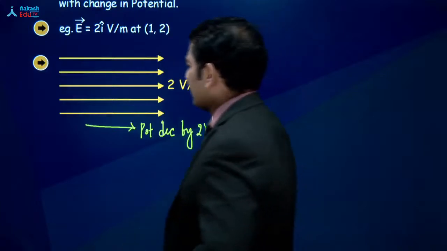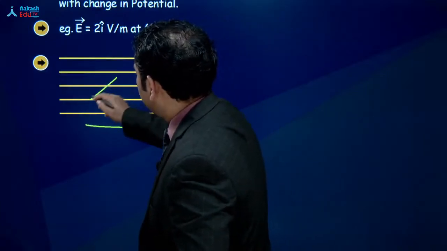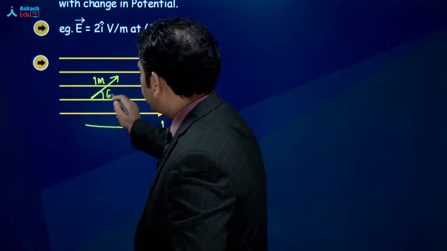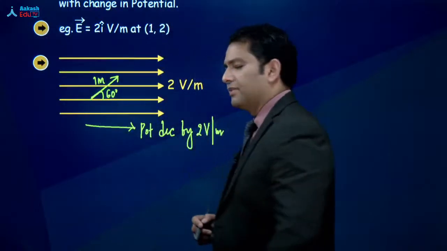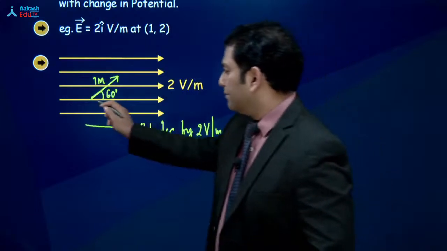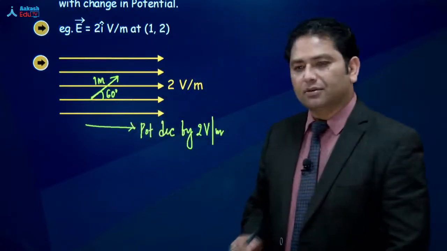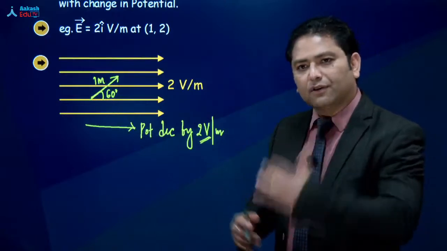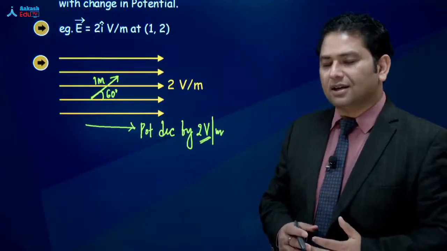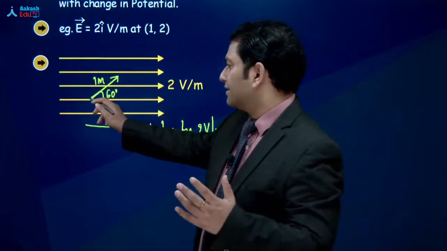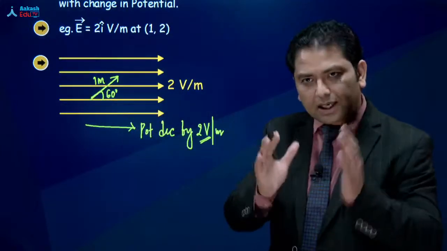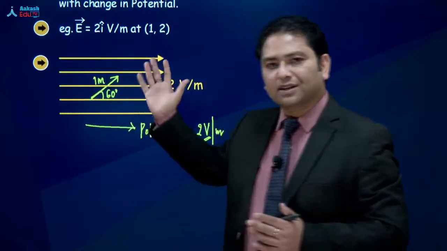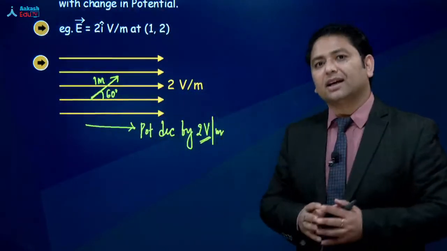But what if I travel 1 meter along this direction, which is 60 degrees? If I travel 1 meter in this direction, that we have already seen, potential decreases by 2 volt for every meter traveled. What if I travel in this direction? Still you will see the potential will decrease, because effectively we are traveling along the electric field.